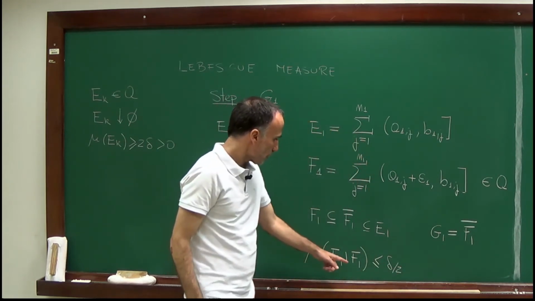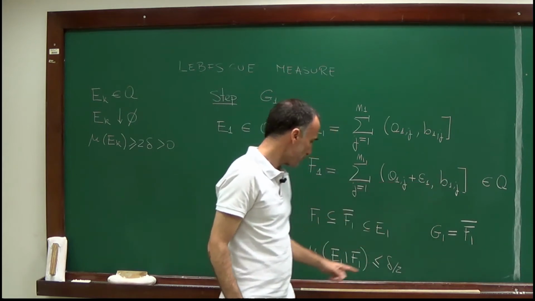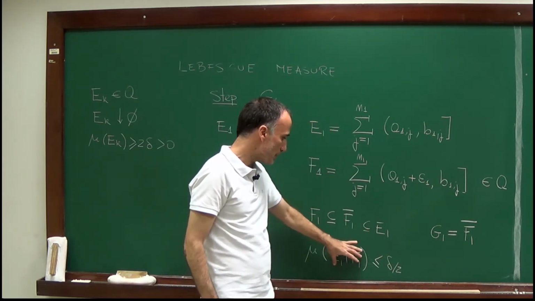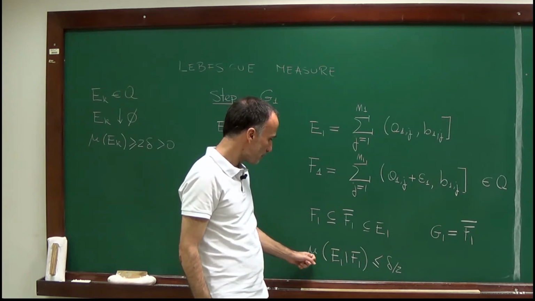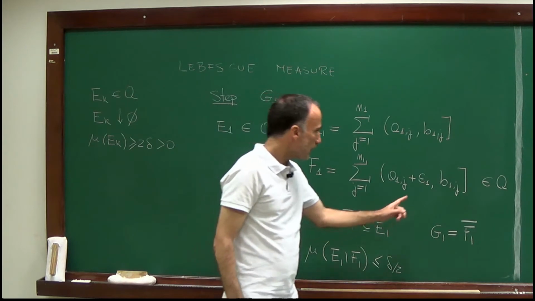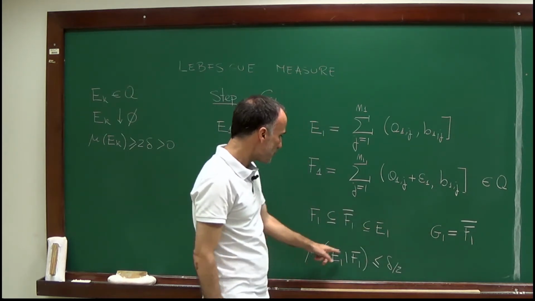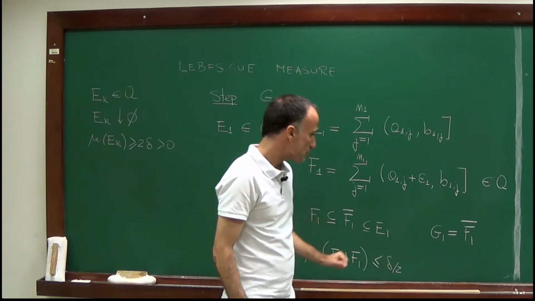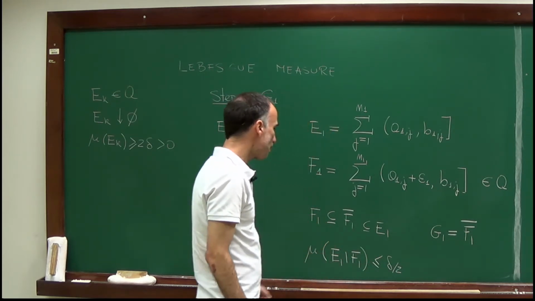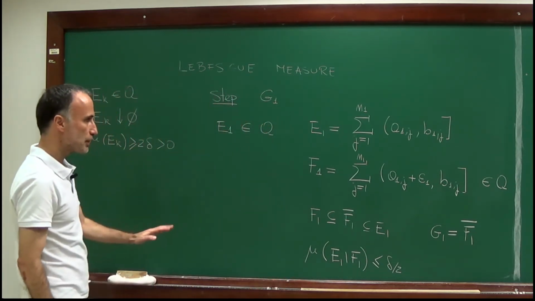Okay? So F1 is an element of my algebra, E1 is an element of my algebra. So E1 minus F1 is also an element of my algebra, and therefore mu of this set is well defined. And now I can choose epsilon 1 small enough for this difference to be smaller than delta over 2. Okay? And this is my first step.